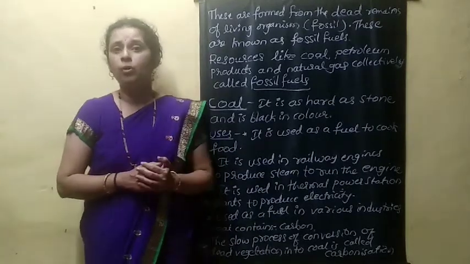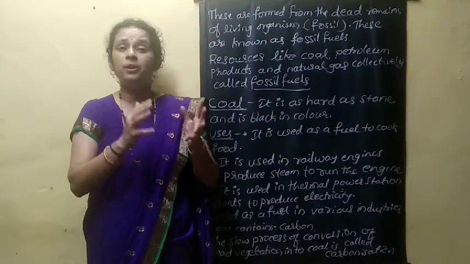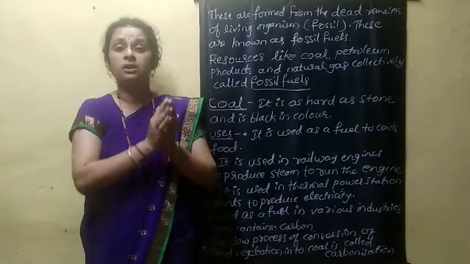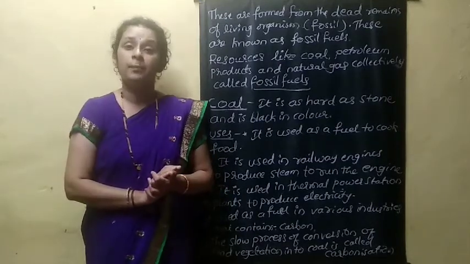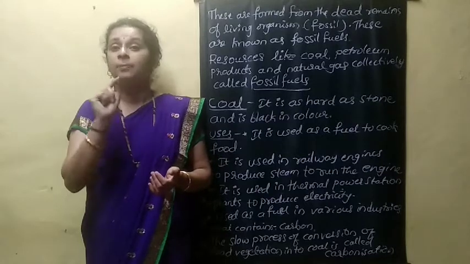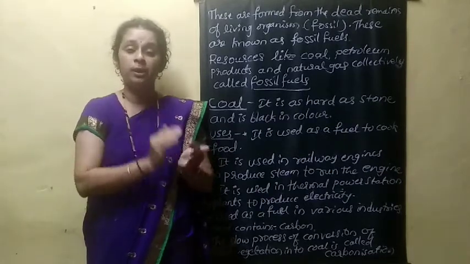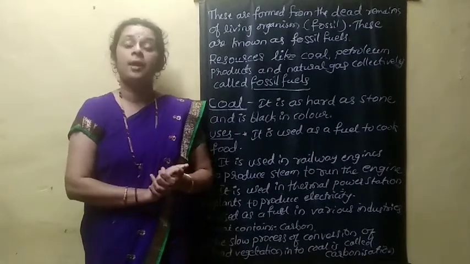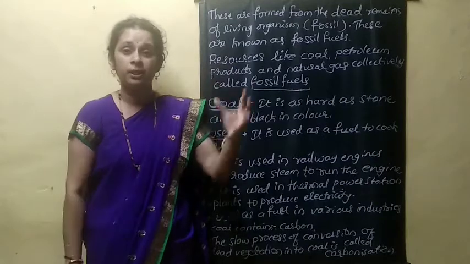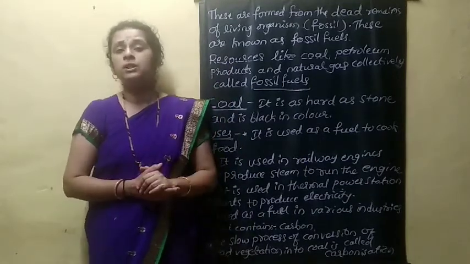And I told you that coal is mainly made up of what? Carbon. Now when you burn this coal in the presence of oxygen, in the presence of air, it produces carbon dioxide. Carbon plus O2 gives CO2. That means if you burn coal in the presence of oxygen, it produces carbon dioxide, because the main content of coal is carbon.